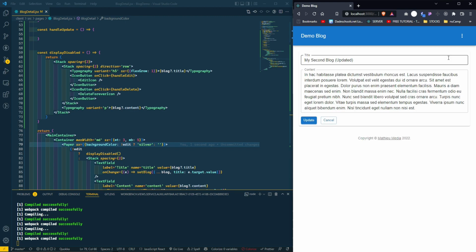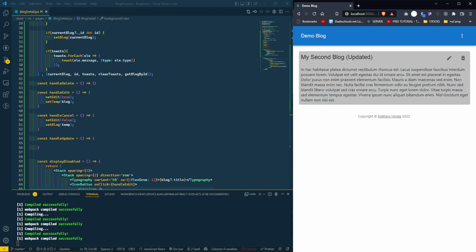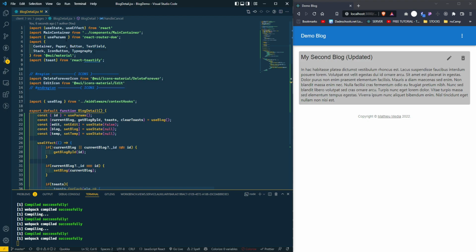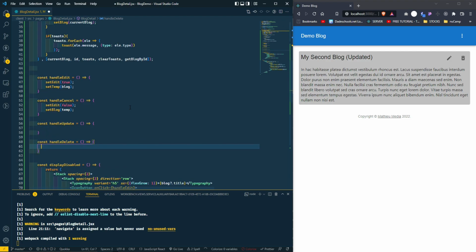The next step is we had the functionality. Let's now handle the delete and update version. We do need to use navigate from React Router DOM, so let's pull that here, const navigate.